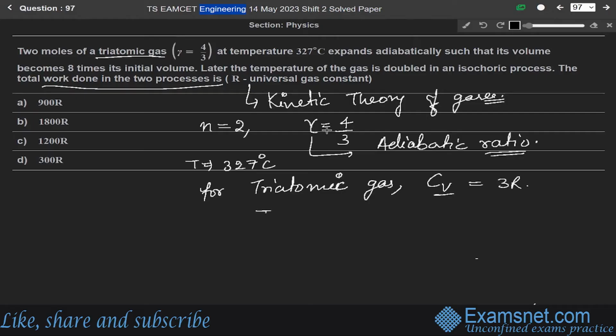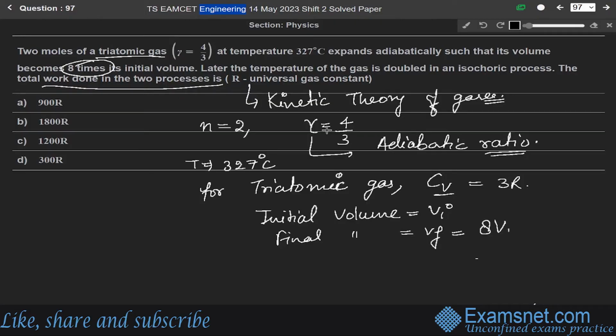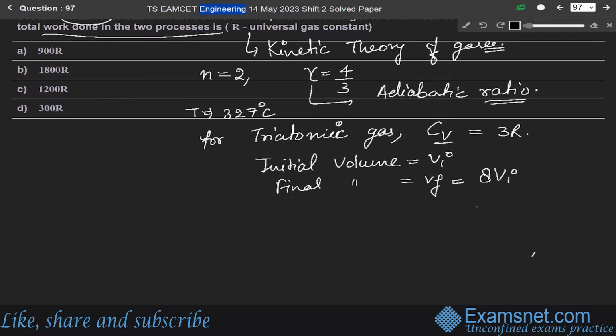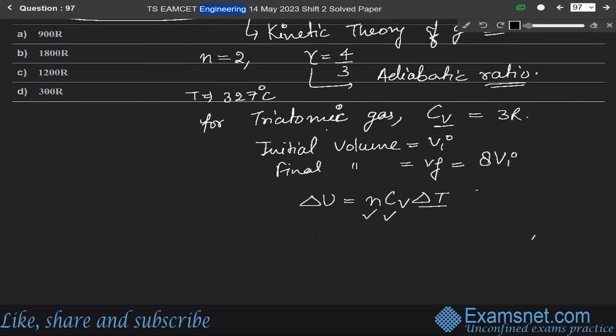Let us say initial volume is Vi and final volume is Vf. According to the question, the final volume is 8 times the initial volume, meaning 8 of Vi. So we have to find the temperature. In any adiabatic process, the work done is given as delta U equals n CV delta T. So first of all, we have to find the value of delta T, since we know the value of n and we know the value of CV.